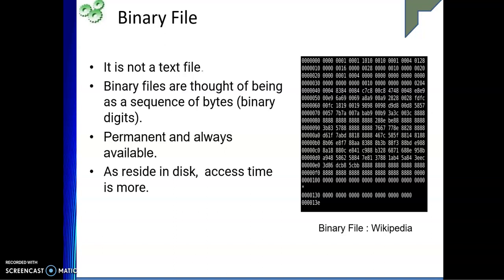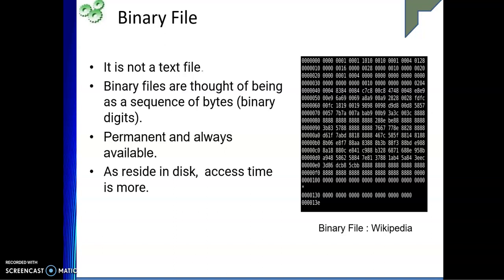It is nothing but a sequence of bytes. When you talk about bytes, you are talking about binary digits, as you can see in the diagram here. It is permanent, always stored, and always available. And as it resides on the disk, it takes time to access it.